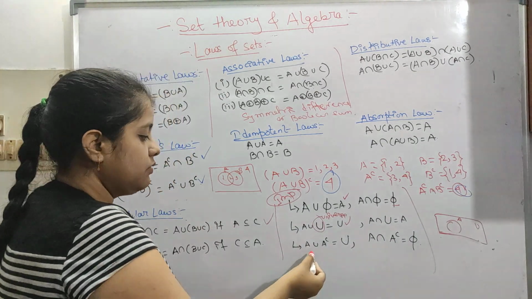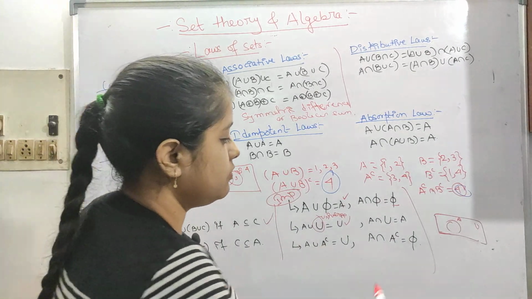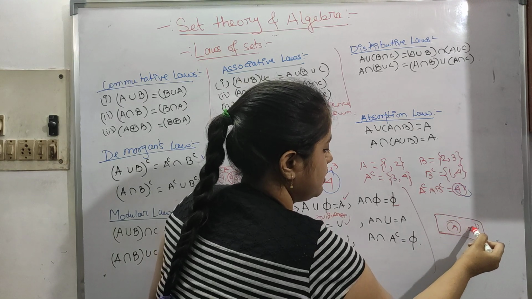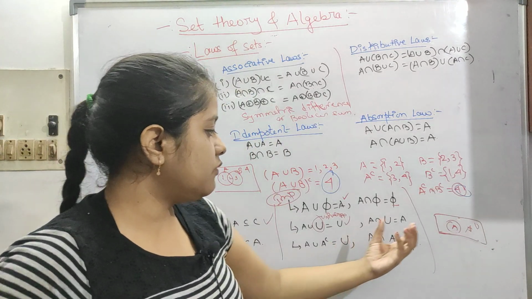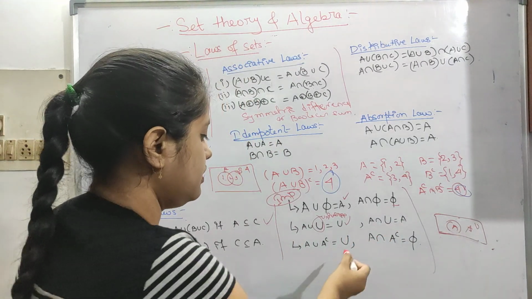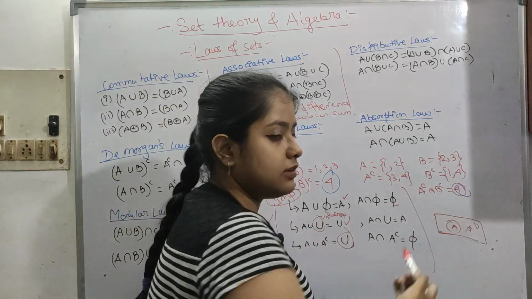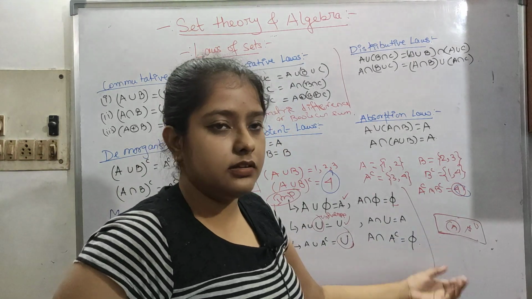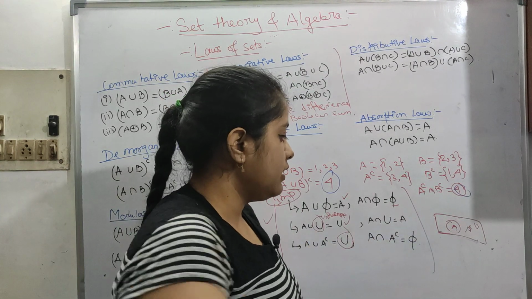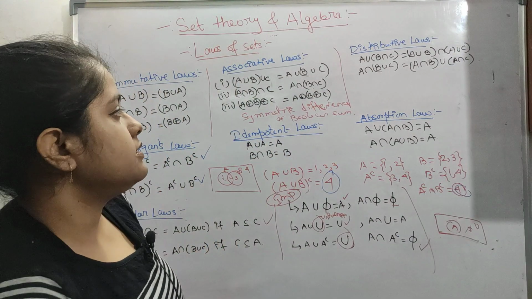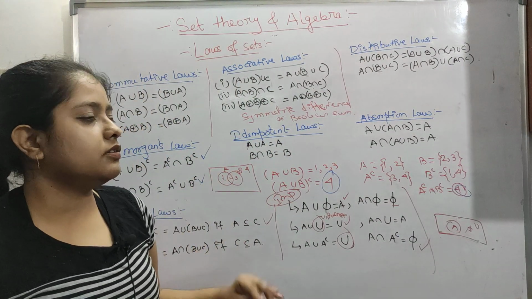Okay, so now A union A complement, so this part is A, all the rest is A complement. So if we take the union of both the things, it will come down to the universe only. And if we take the intersection, there is nothing, they are basically disjoint sets like this. So this is null, A intersection A complement will be null. Okay, so let's see some examples, then we will do some PYQs.